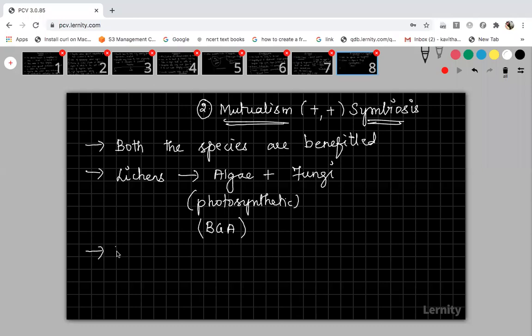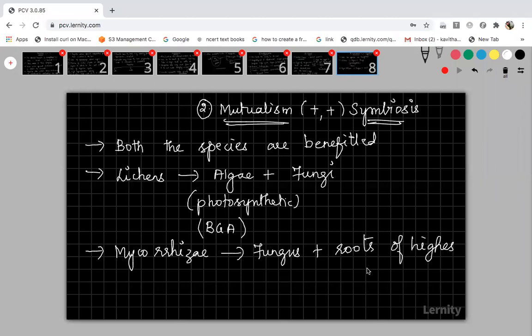And another one you know very well is mycorrhiza, which we recently studied in the Microbes in Human Welfare chapter. This is also a similar association. Here, the fungus is associated with the roots of higher plants, and they help each other. Fungi is heterotrophic, so it depends upon the plants for food, and the fungi will break down the insoluble nutrients into soluble form, so the plants can take them in through the roots and use them for growth and development.